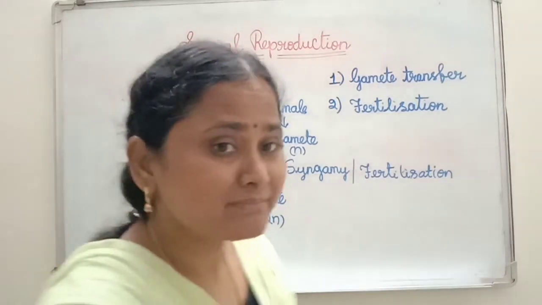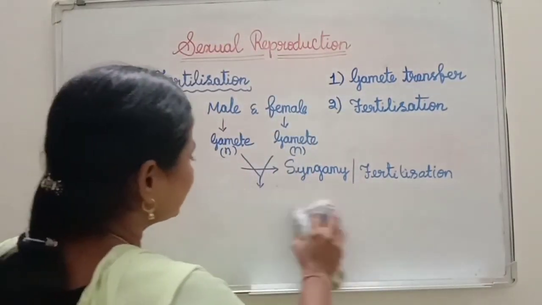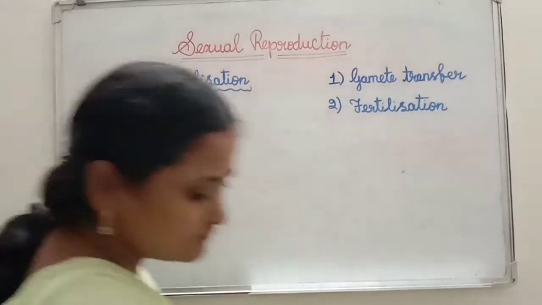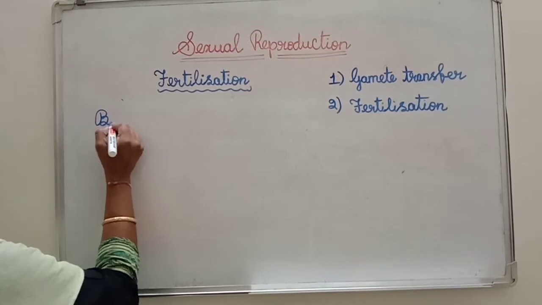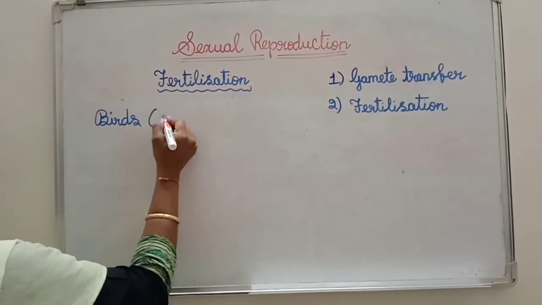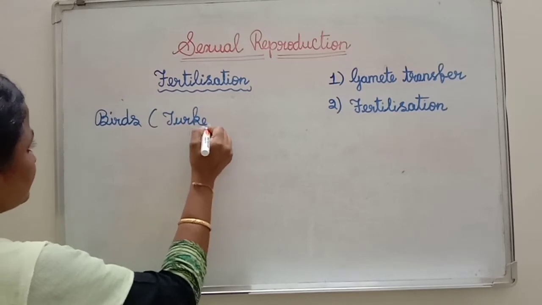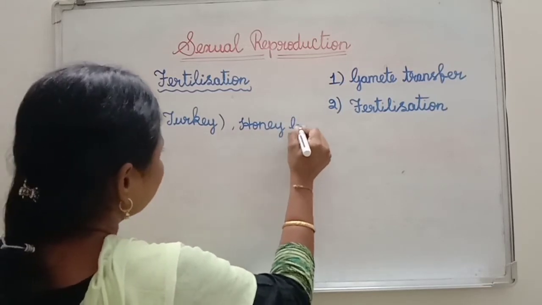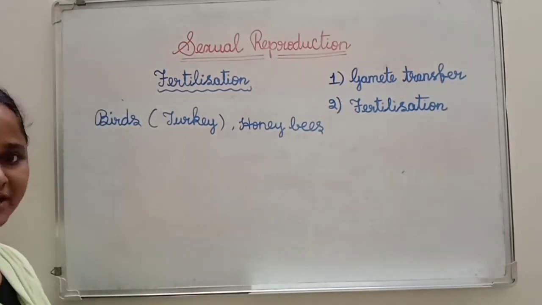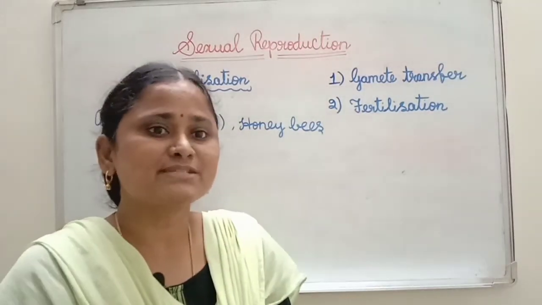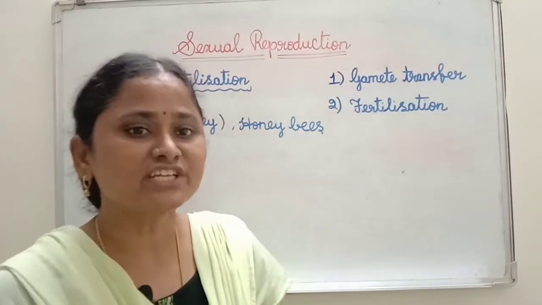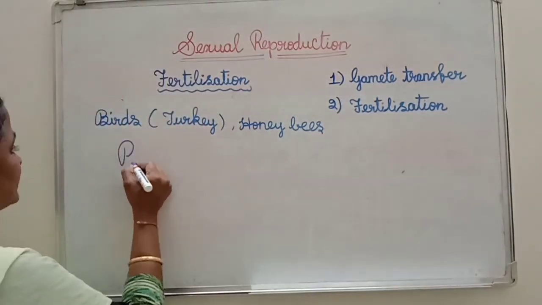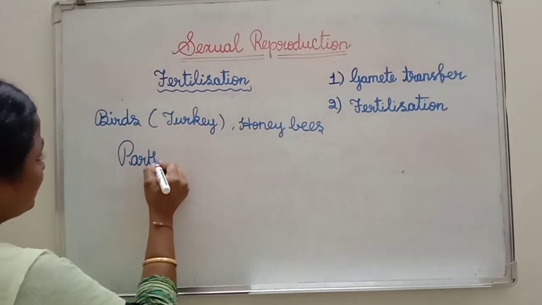But in some organisms, some birds, for example turkey, and then honeybees, if the zygote is formed without fusion of male and female gamete, such kind of fertilization we call parthenogenesis.